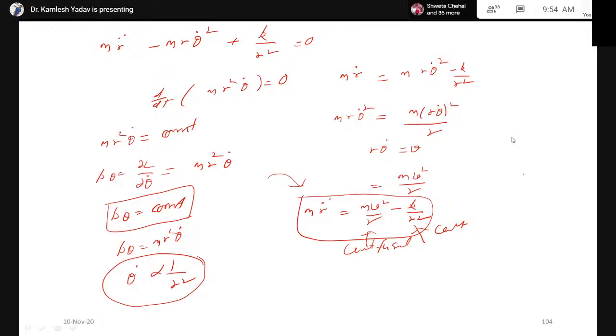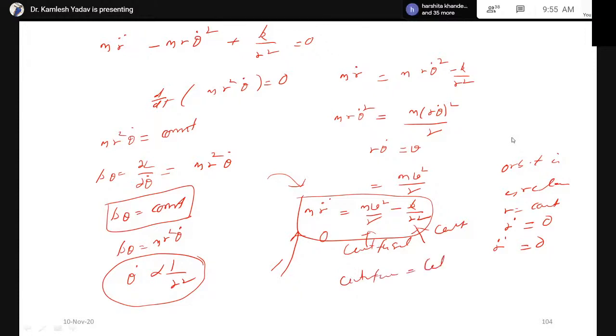And suppose the orbit is circular. Circular means r is constant. For example, a planet which is moving around the sun in a circle, then r will be constant, then r dot will be equal to 0. If r dot is equal to 0, then r double dot is equal to 0. If I substitute r double dot equal to 0, it means the centrifugal force is equal to the central force.